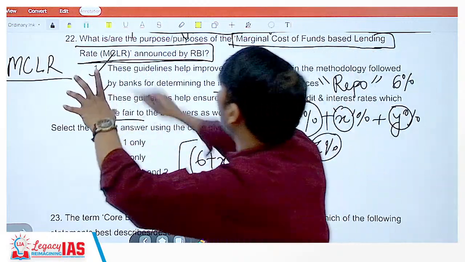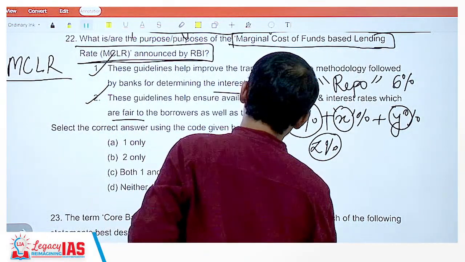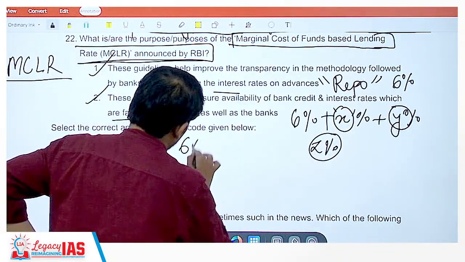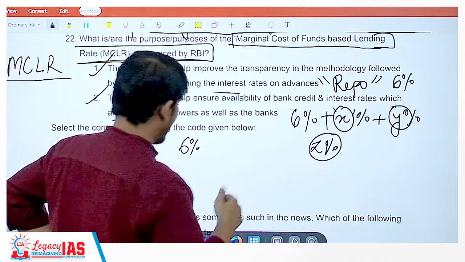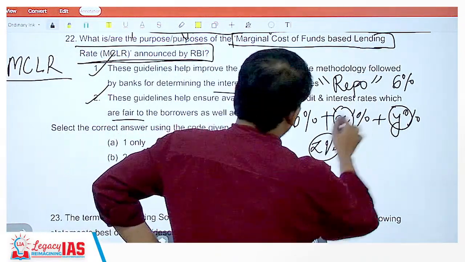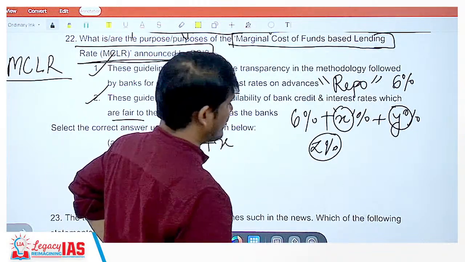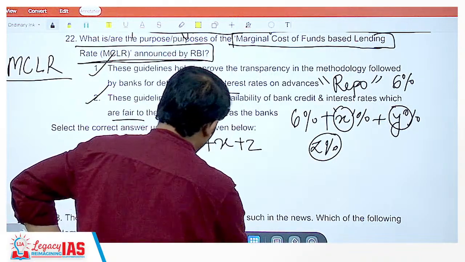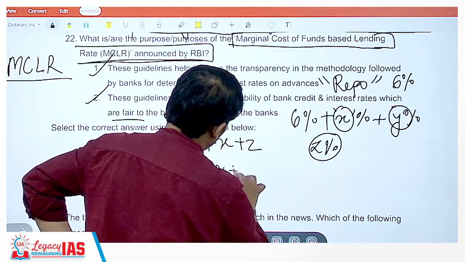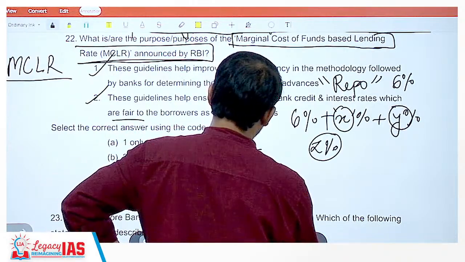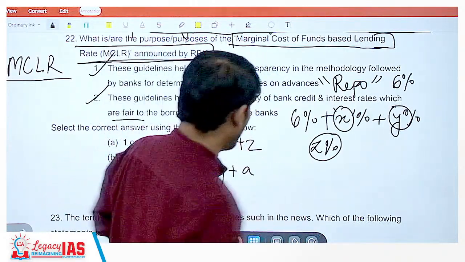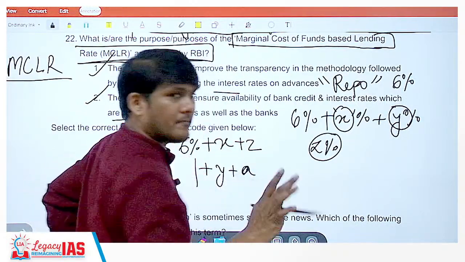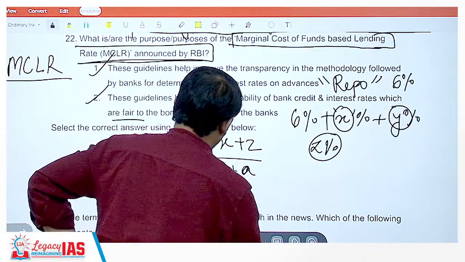Why that would be the marginal cost? I'll tell you why that's a marginal cost. 6% the bank has to give the RBI if they are taking money from the RBI. This X was their operational processing cost. This Z if they are not getting any money back, right? Plus the bank needs to have some profit and some additional buffer for some inefficiency or anything. So this, if there is no inefficiency, this will also become their profit only. Okay. So this is the amount they can have as profit.